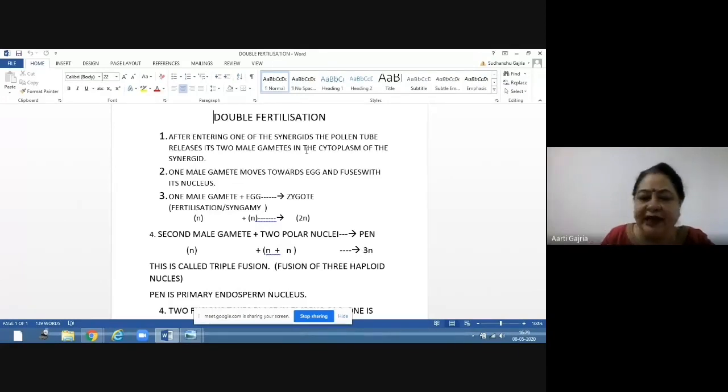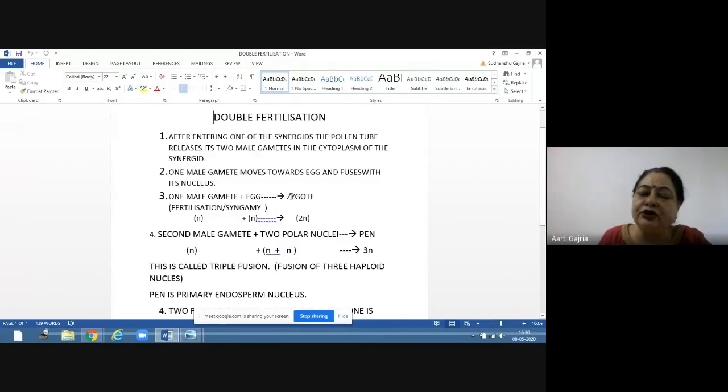What is the ploidy of the male gamete? N. Similarly, the ploidy of the egg is also N. Both are haploid because both are gametes. After fusion, they form the zygote.